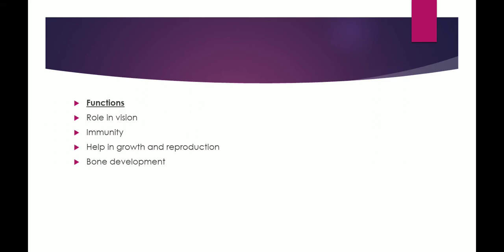Now what are the functions which are performed by vitamin A? First one is role in vision, and the second one is immunity. Vitamin A plays a vital role in the vision function, and it also helps in the immunity of our body, helps in growth and reproduction, as well as helps in bone development.